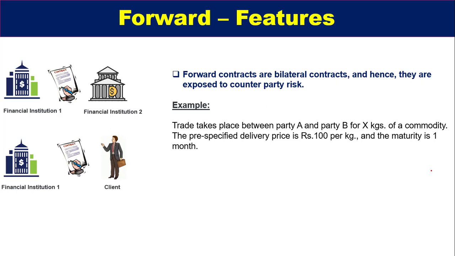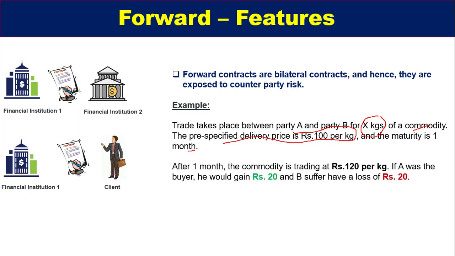For example, there is a trade that takes place between party A and party B for X kgs of a commodity. Okay, and the commodity may be anything: sugar, rice, wheat, anything. The pre-specified delivery price is rupees 100 per kg, and the maturity is 1 month. Means they have agreed upon a price of rupees 100 per kg, and they will deliver the commodity after 1 month at that fixed price. Okay, after 1 month, what happened? The commodity is trading at rupees 120 per kg.